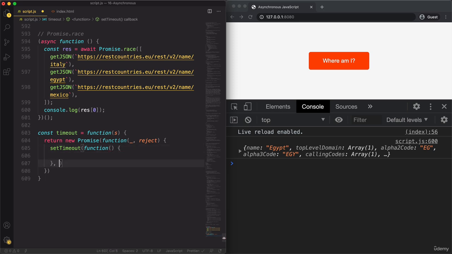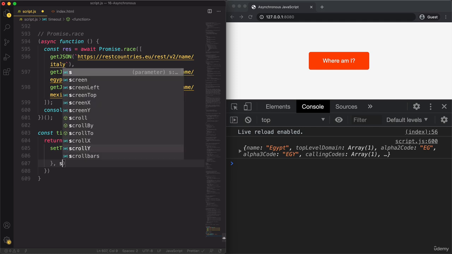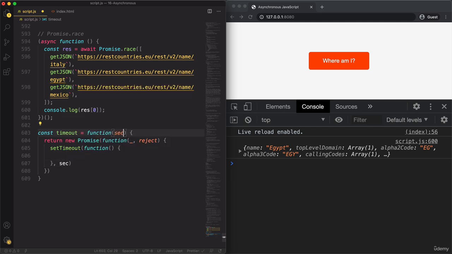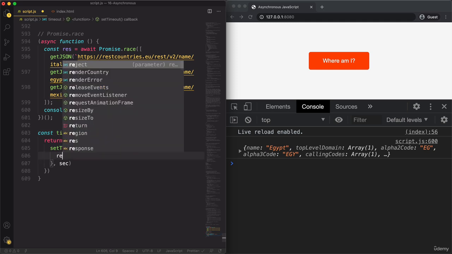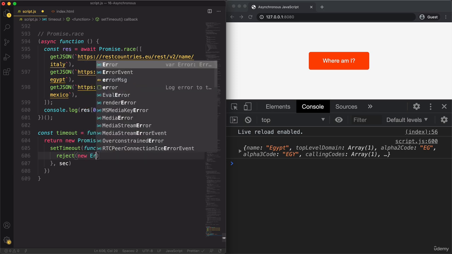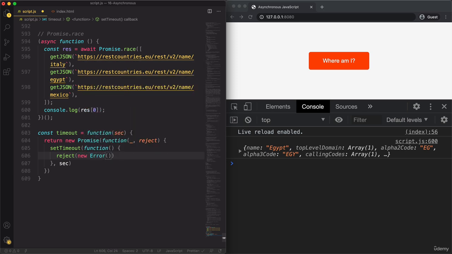And so we say that after a certain amount of seconds, let's call it sec, like this actually. So after this time has passed, we reject the promise. So we create a new error saying request took too long.